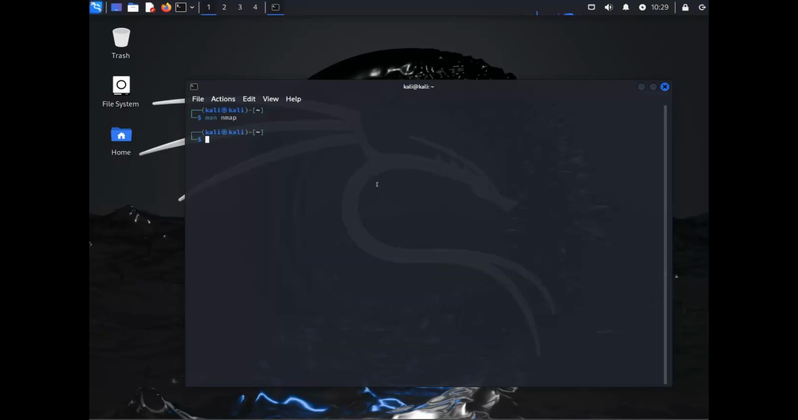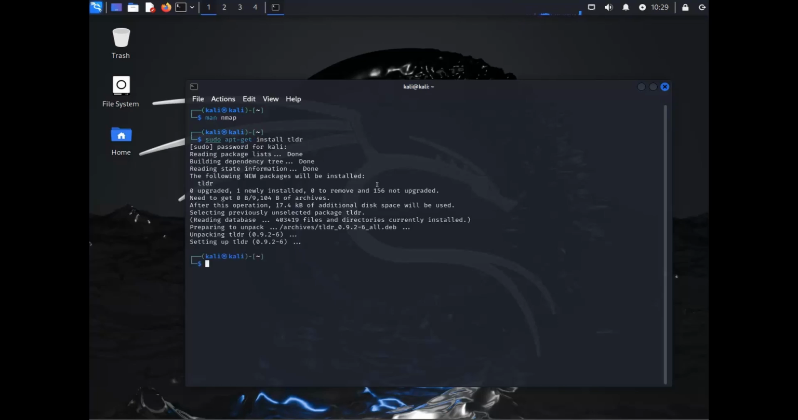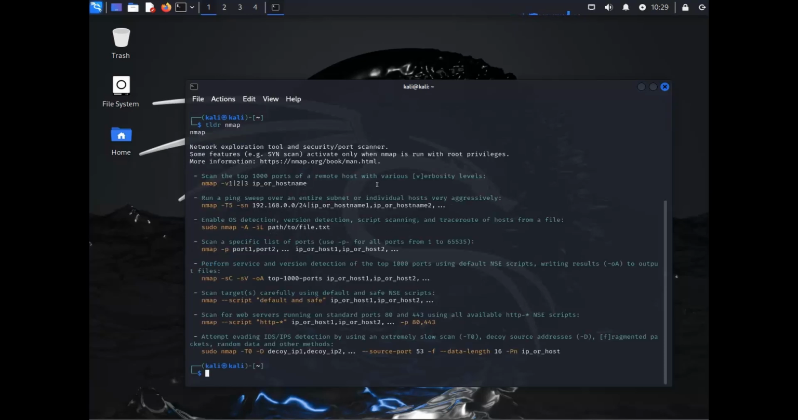So if we want something simpler, we will install that. So I will do sudo apt get install TLDR, put in the password. And if we do TLDR, now if we do nmap, we will see just a convenient list of commands that are most popular used with great examples. And you can do this for anything.